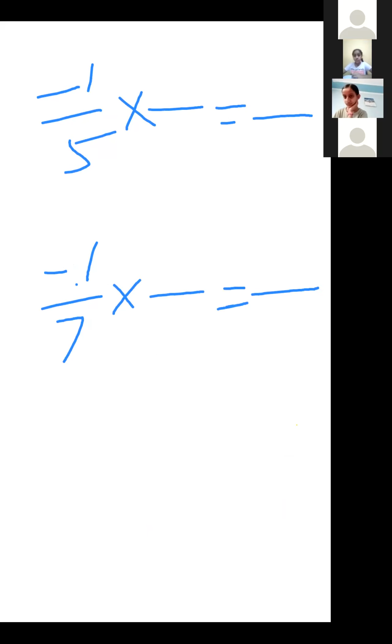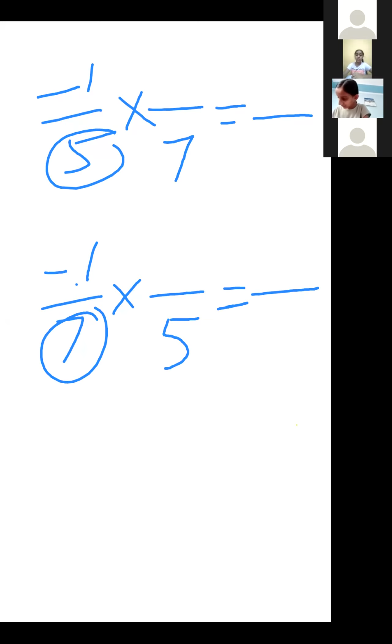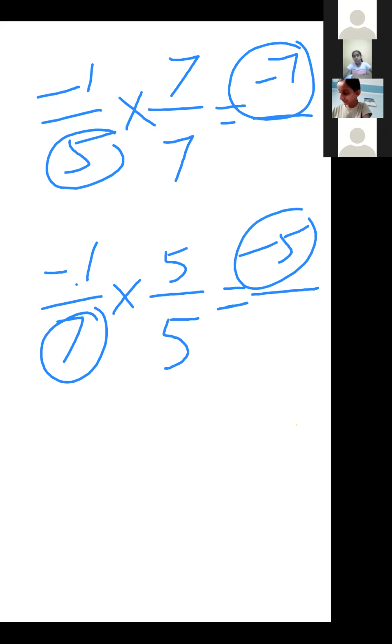First I said, if you write 35, because in the tables of 5 and 7, what is the common number? Ma'am, 35, 5 and 0. So if you write 35, then you multiply 7 here and 5 here, only then 35 will come. So here with 7 you get -7, and here with 5 you get -5. So between -7 and -5 there is only one number, -6, right? So we cannot take this, we need two numbers.